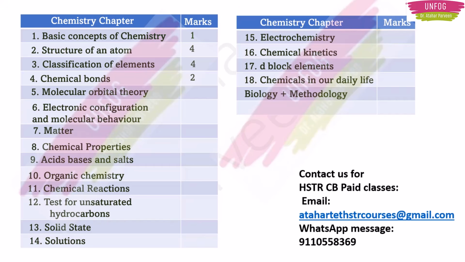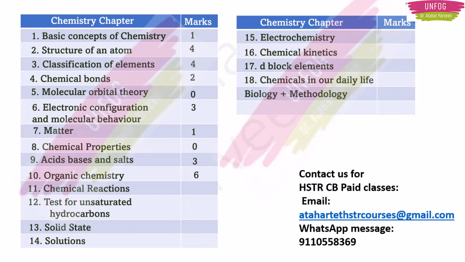Okay. So next is molecular orbital theory. No questions were asked from this chapter particularly. Then in electronic configuration and molecular behavior, 3 questions were asked. Even this is a chapter with basic chemistry only, correct? Even matter, 1 question was asked, but it's a very easy chapter, right? Then coming to chemical properties, no questions were asked. Acids, bases and salts, 3 questions were asked. So this is also an important chapter. Then organic chemistry, 6 questions were asked.